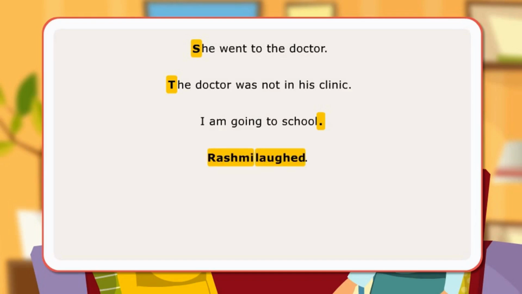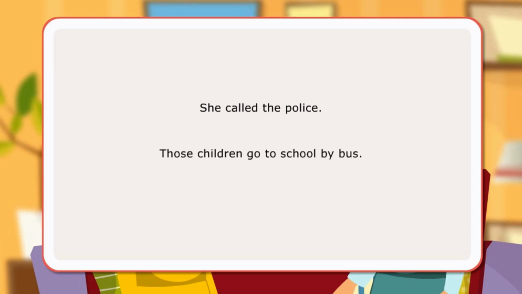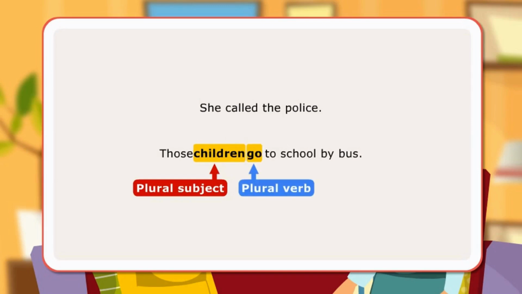Rashmi laughed. Subject Rashmi. Verb laughed. Subject plus verb plus object is the basic word order in a sentence. He hit the ball. He, subject; hit, verb; the ball, object. A sentence must present a complete thought that can stand alone. She called the police. There must be subject-verb agreement in a sentence. Those children go to school by bus. Plural subject children takes the plural verb go.